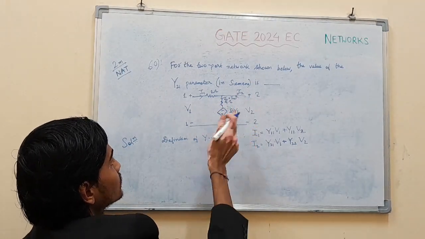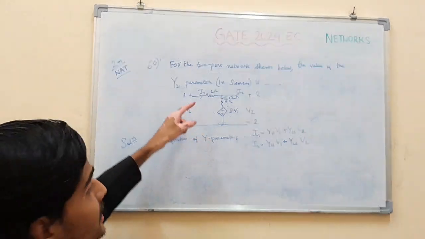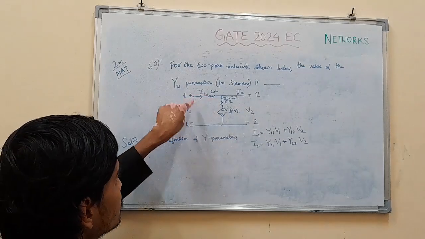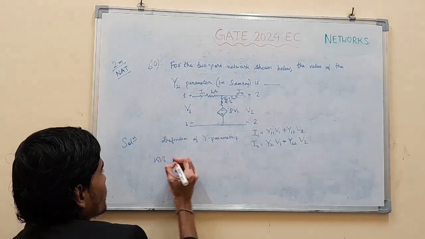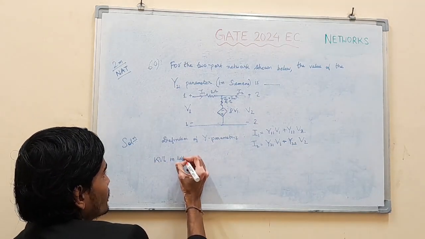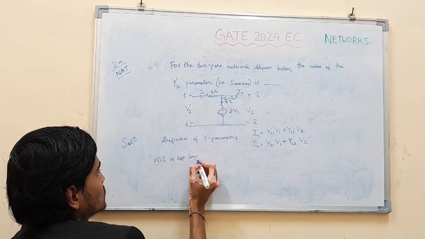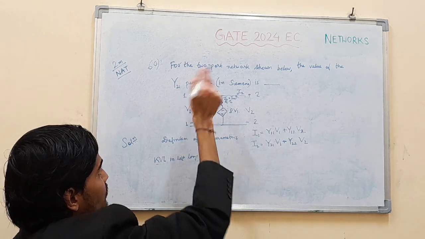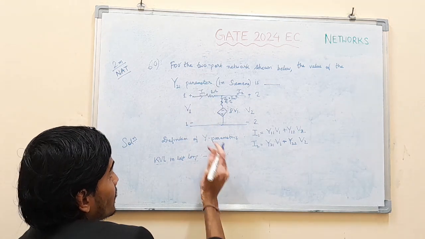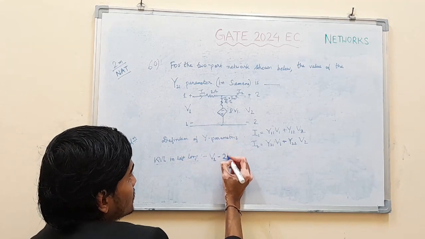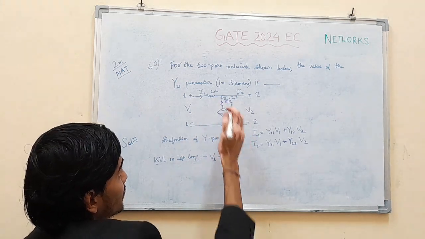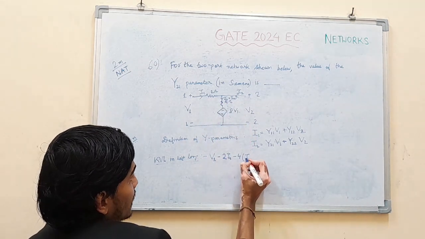Let's apply KVL in the left loop. This is V1, rise. Drop is minus 2 I1, minus 4 times I1 plus I2.